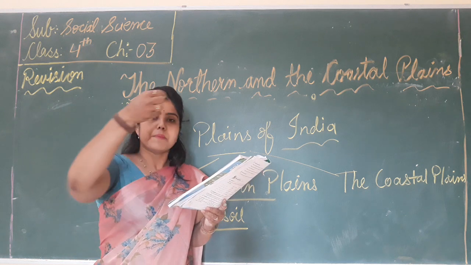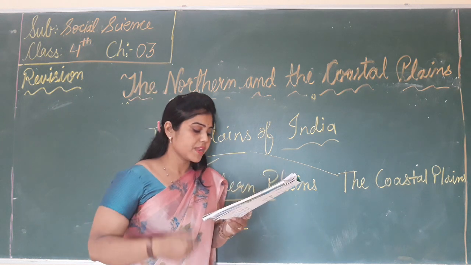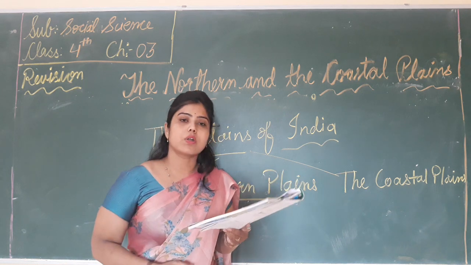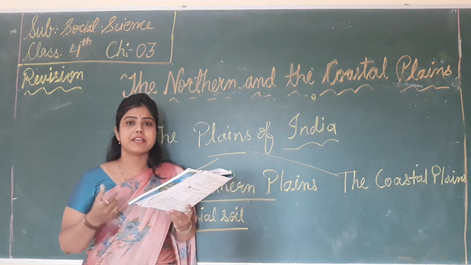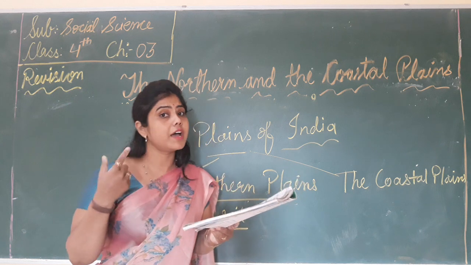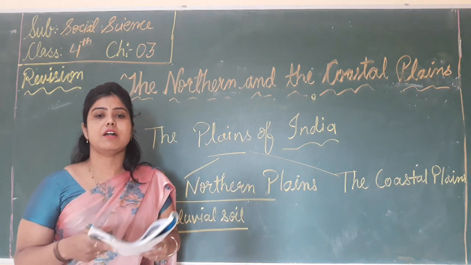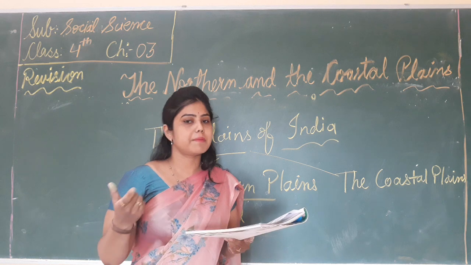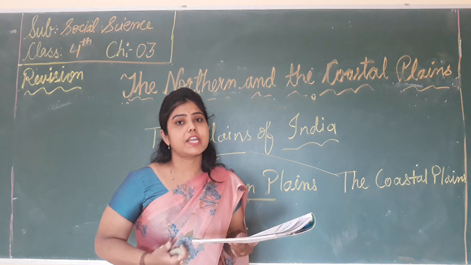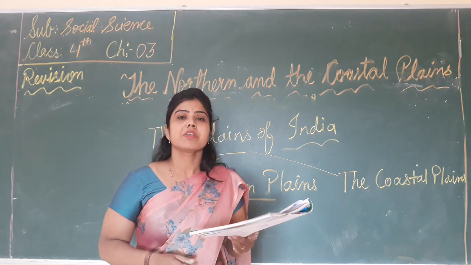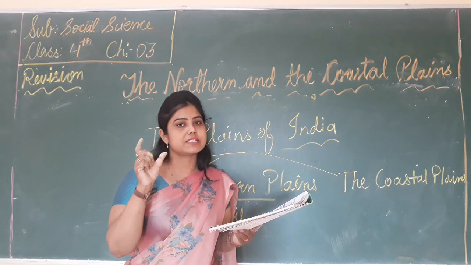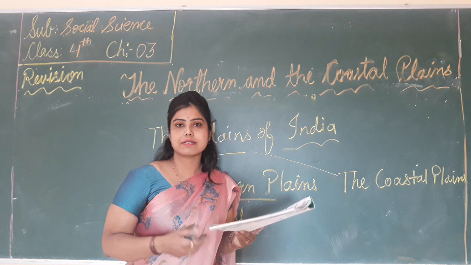They stretch from Punjab to Assam. Many rivers which originate in the Himalaya flow through the northern plains, and these rivers carry water throughout the year. These Himalayan rivers, like the Ganga, the Satluj and the Brahmaputra, carry water throughout the year because there are glaciers in the Himalaya, and a glacier is a slow moving river of ice and snow.